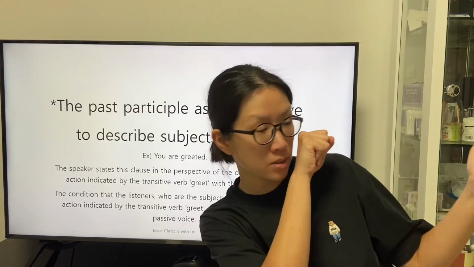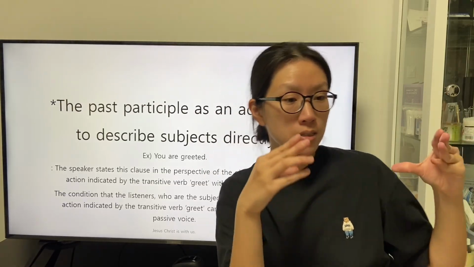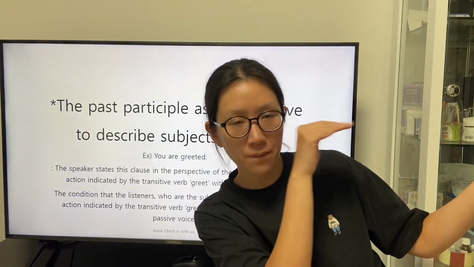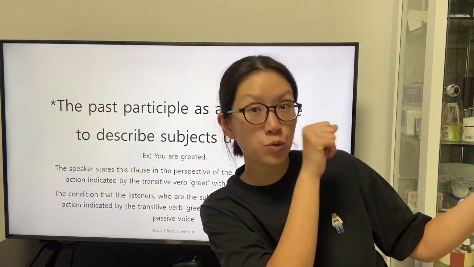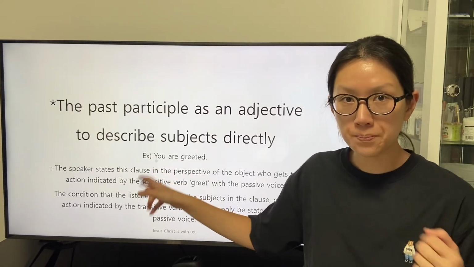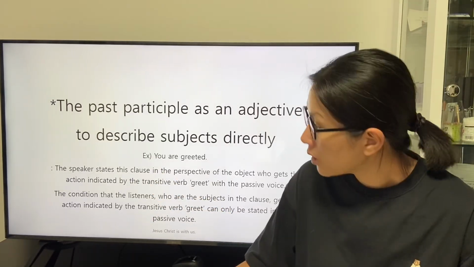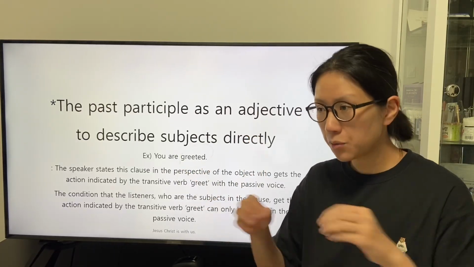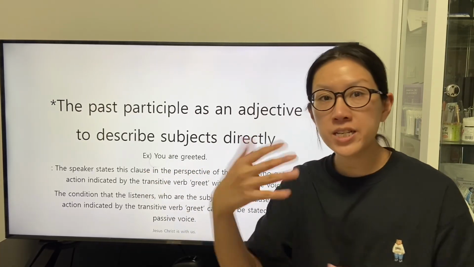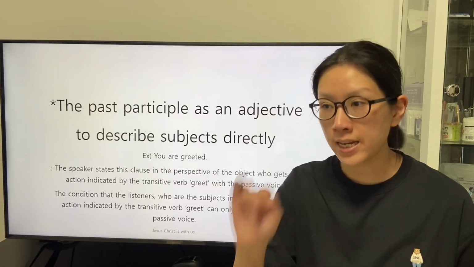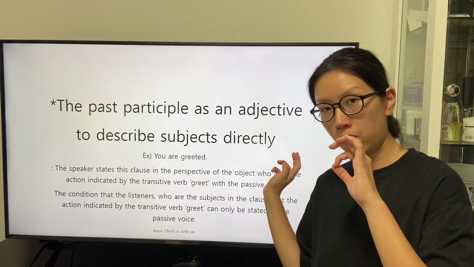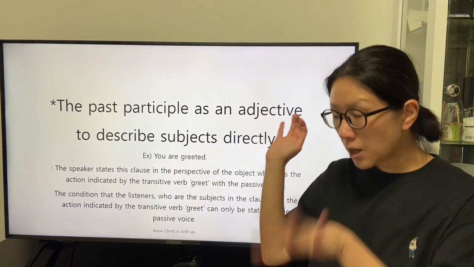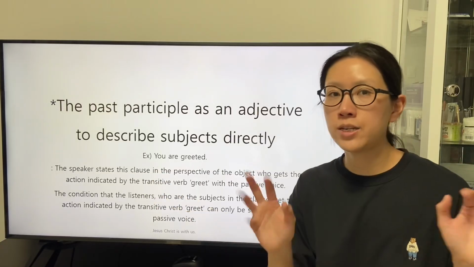The speaker focuses on this subject-object relationship from the perspective of the object who are the listeners. So we can understand that the description by the past participle greeted reveals that the listeners are the object in the hidden subject-object relationship.